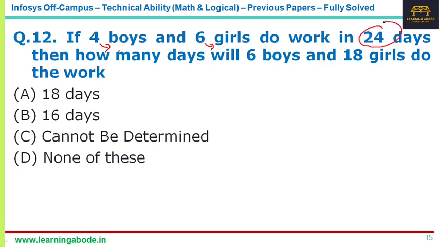But here we will not be able to do anything. With the given data, it is not sufficient, because we do not know.